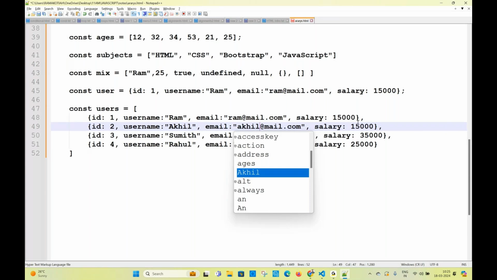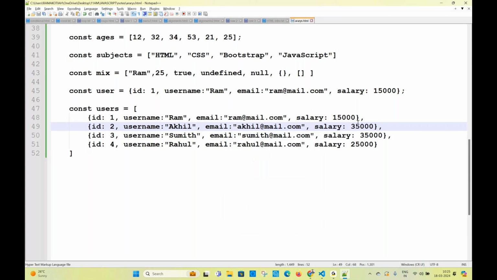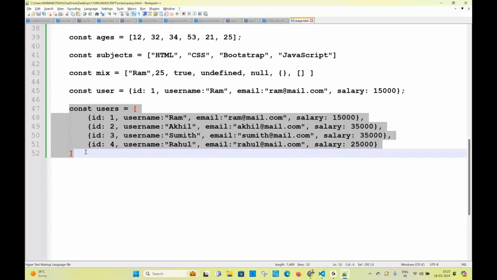So this is the data. What data is this? Array of objects. Write this, you write it now. In real time, I'm telling you, you will always see data like this. For example, you are sending a request to a server for getting data by using JavaScript. If you send a request to a server, they will always send you the data in the form of array of objects only.